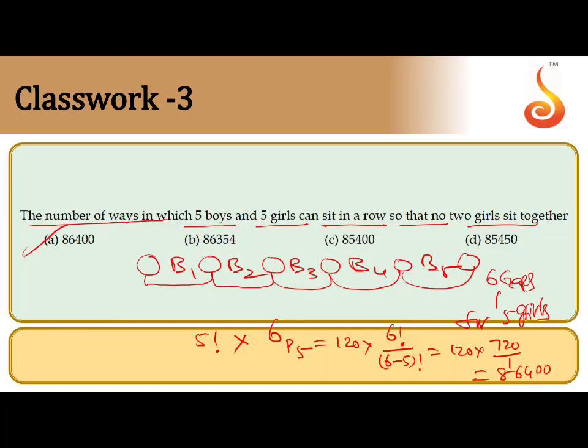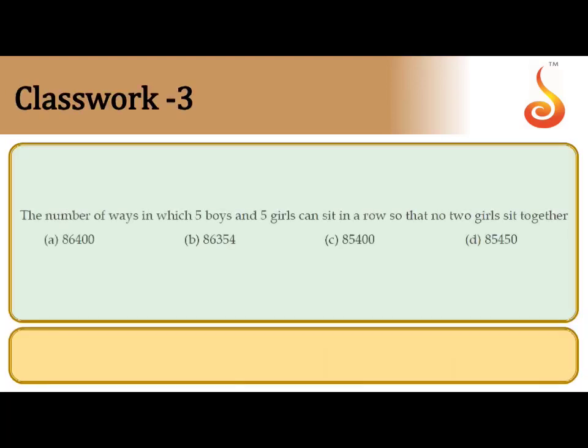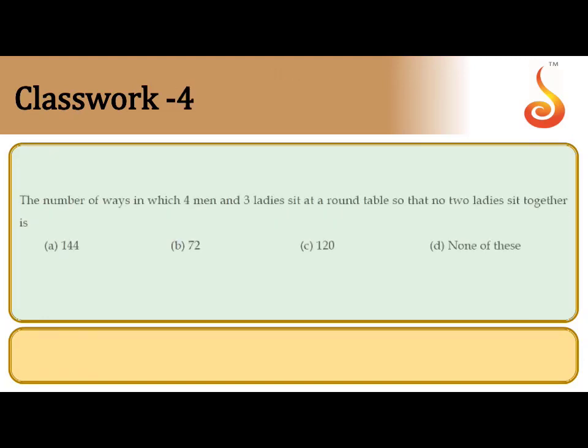I hope you understand this question. First arrange the boys, and in between the boys we can accommodate the girls. The first job is the 5 factorial arrangements of the 5 boys. How many gaps are there between them? Just count: 1, 2, 3, 4, 5, 6 gaps for 5 girls. You can accommodate 5 girls in 6 gaps, that is 6P5 ways. Next question. If you want, you can check the answer. Here is the answer.